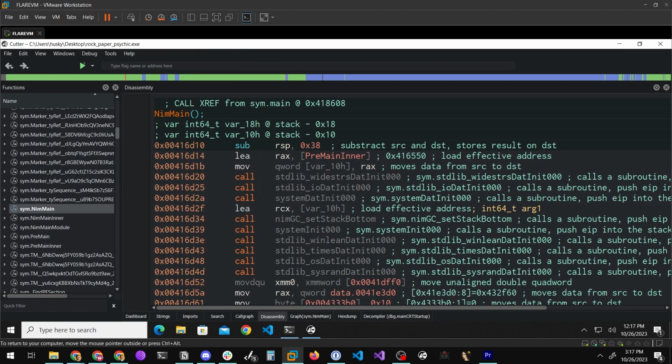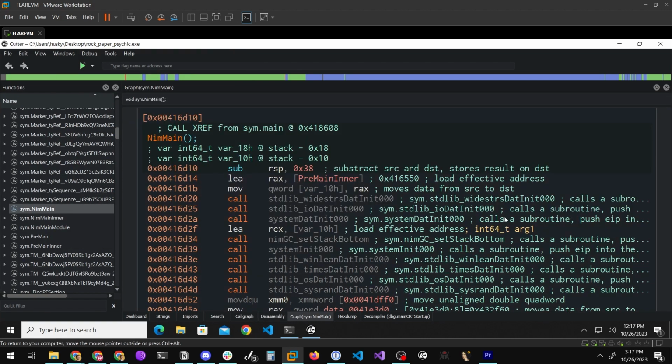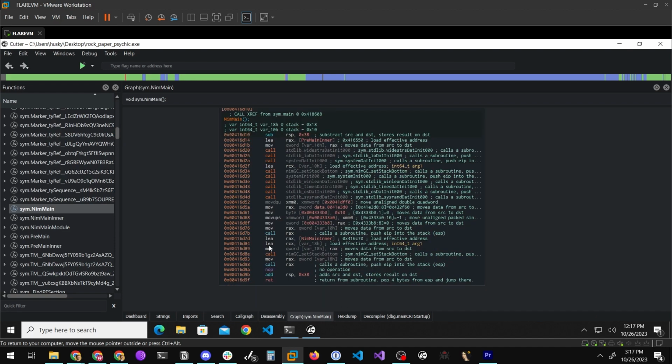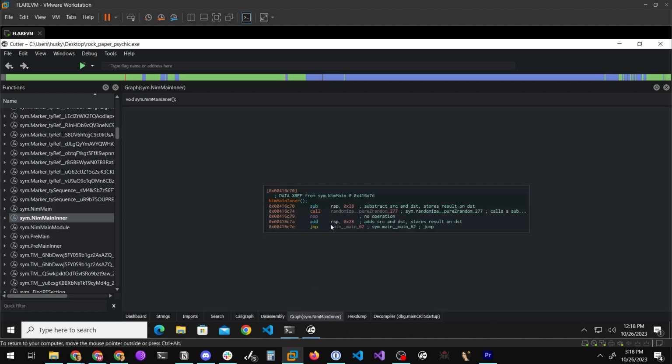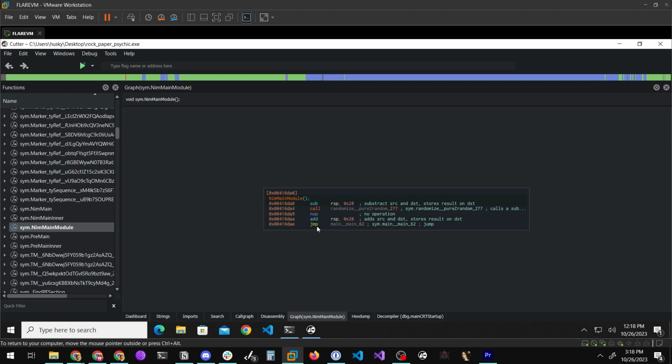Let's go ahead and follow this down. We can actually go to the graph view. I think that's probably the easier way to visualize this. Effectively, Nim is a little weird in its binary structure. It's got three wrapper functions around what we would consider to be the actual main function of a binary. So we start at NimMain. We can then go to NimMainInner. Basically all NimMainInner does is initialize NimMainModule. And NimMainModule is where our jump to the actual main function begins.